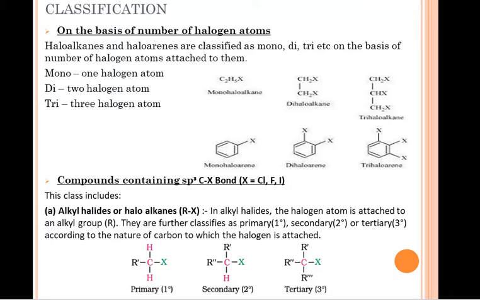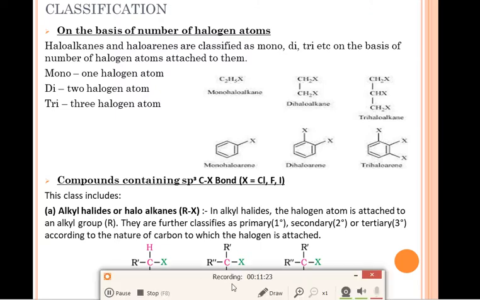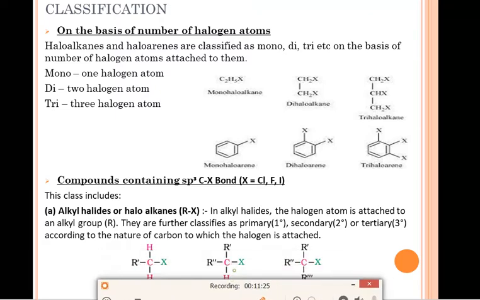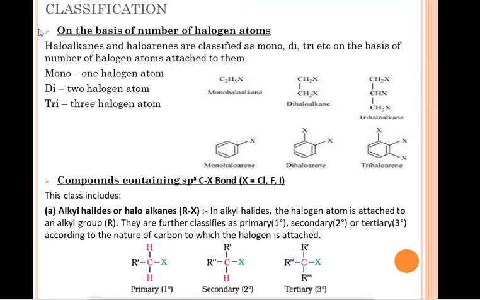Now we will be discussing the classification of haloalkanes and haloarenes. The classification is based on three categories. The first category is on the basis of number of halogen atoms. On the basis of number of halogen atoms means how many halogen atoms are attached to the alkyl group or the aryl group. So haloalkanes and haloarenes are classified as mono, di and tri on the basis of the number of halogen atoms attached to them.